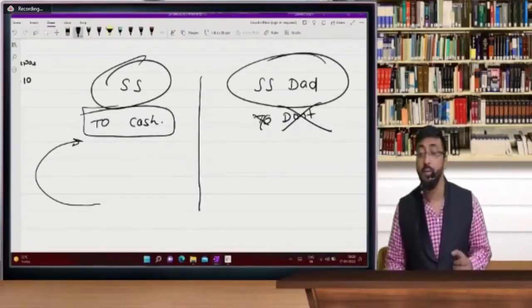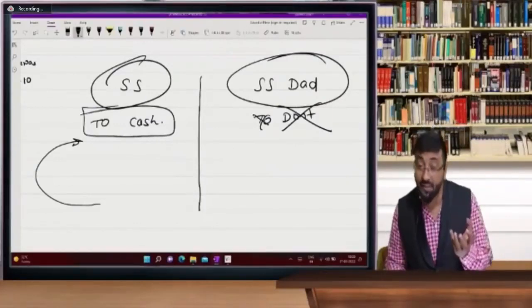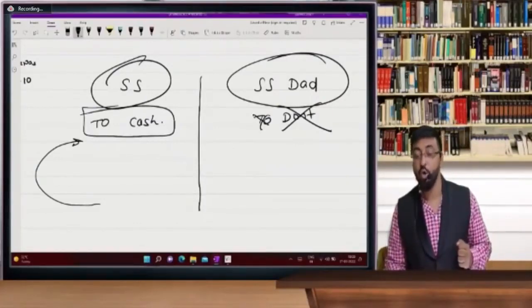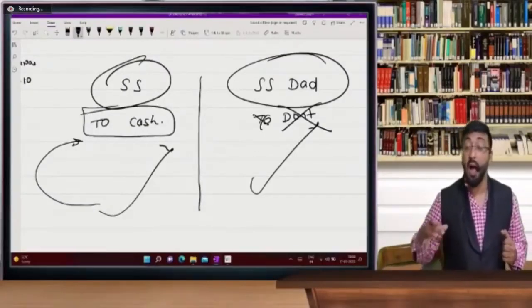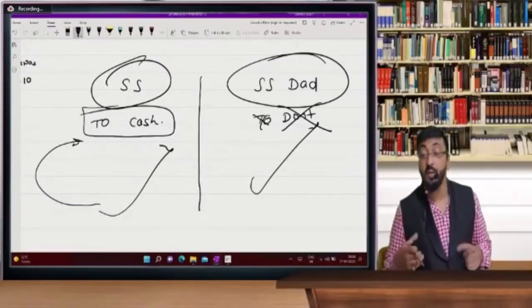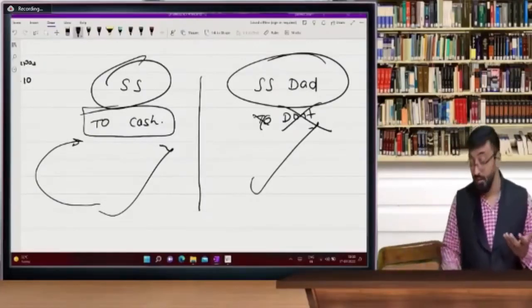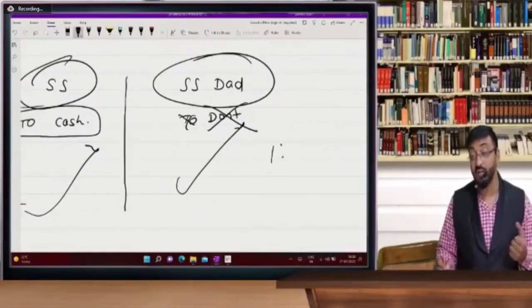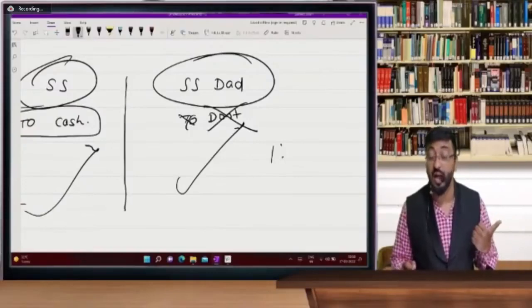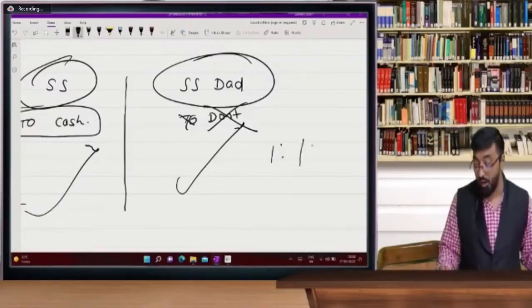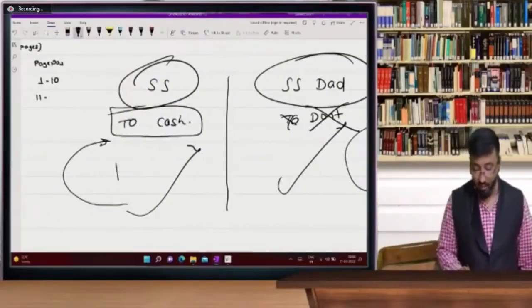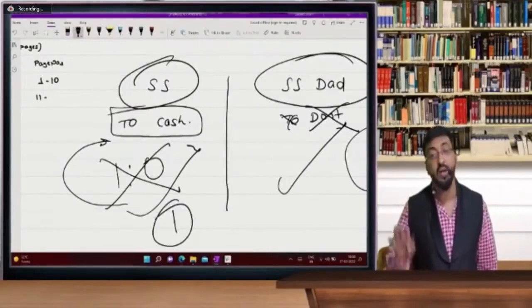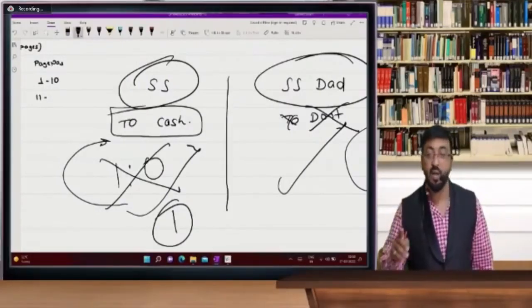But suppose you want to attract your investor, so either you pay dividend or you give bonus shares. How will bonus shares help you? That investor will understand that previously I held 1 share and now I have 1 + 1, so I have 2 shares. But in case of dividend, he won't get any share, so his shares till today will be only 1 share.